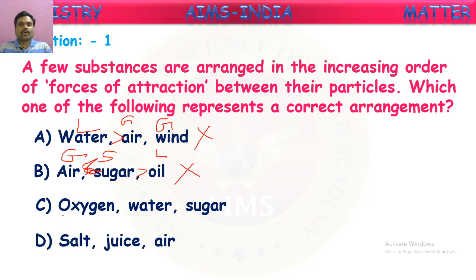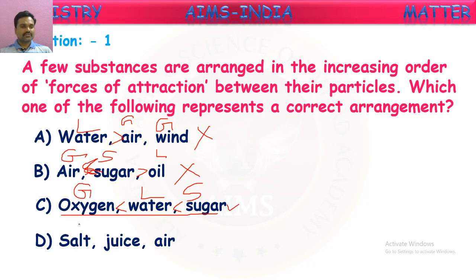If you see the third option, oxygen, water, and sugar. Oxygen, as we know, is a gas, whereas water is a liquid, and sugar is a solid. Gases have less attractions than liquids, and liquids have less attractions than solids. So this is a correct increasing order.